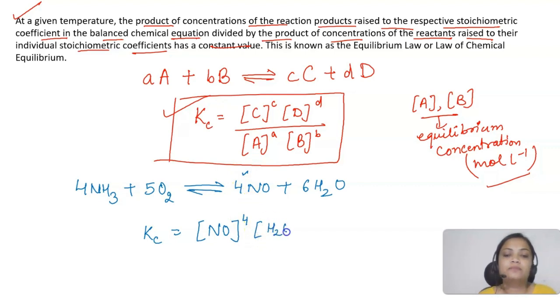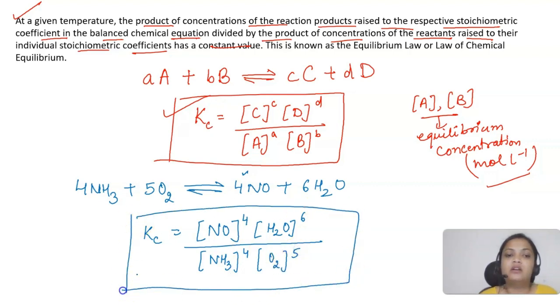Similarly, the concentration of water raised to the power 6 divided by concentration of reactants, which is ammonia raised to the power 4 and oxygen raised to the power 5. Simple. So we have got the expression for equilibrium constant for this particular reaction.